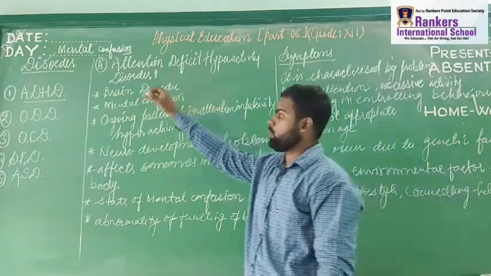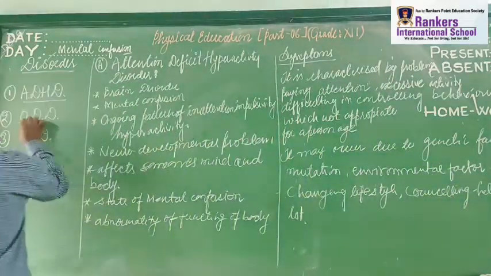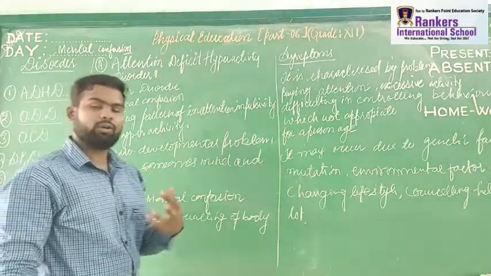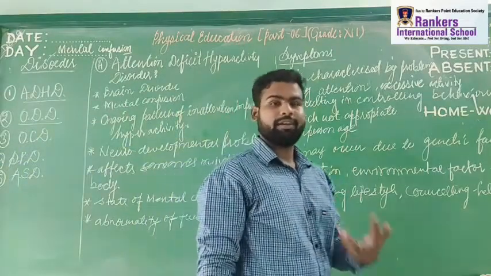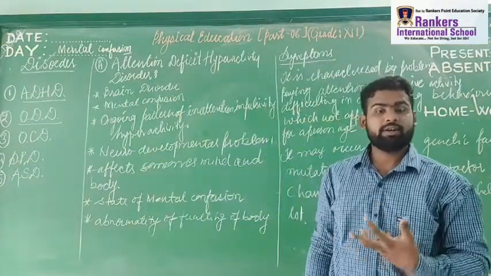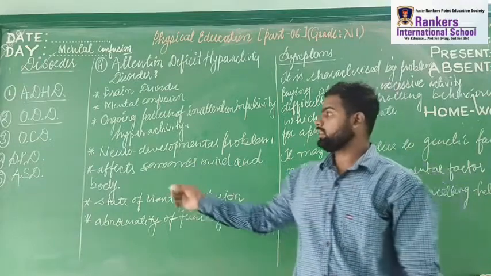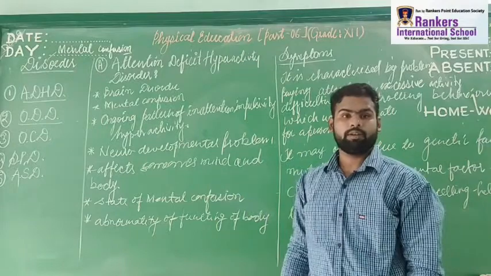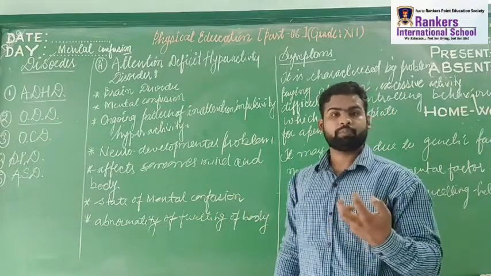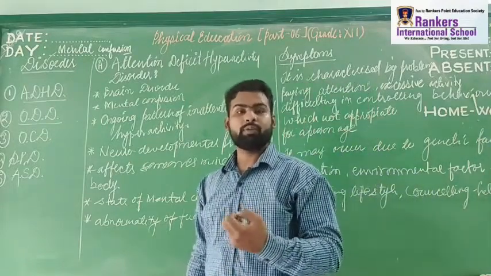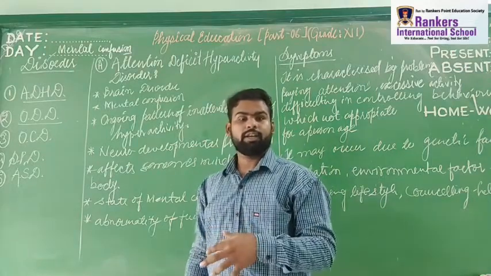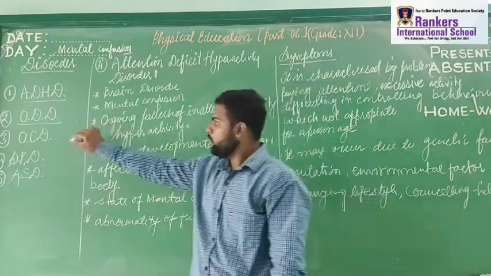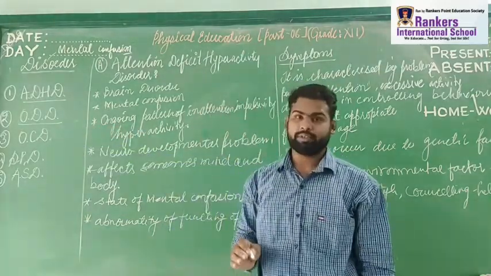Next, if we talk about ODD, the child shows an ongoing pattern of irritable mood, anger, jealousy, fragile behavior. These kids generally beat or use bad words, curse words, and their energy is not properly channelized. That's why.